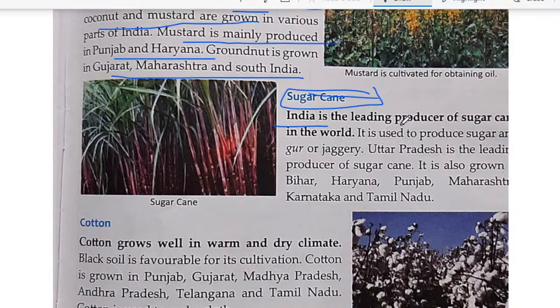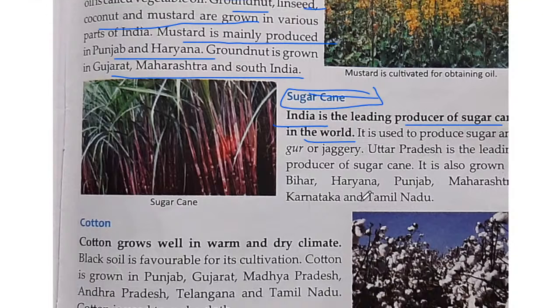India is the leading producer of sugarcane in the world. No one else produces as much sugarcane as India. Especially our Bihar is one of the leading states. So Bihar, Haryana, Punjab, all these are the places where sugarcane is grown. And before Bihar, there is one more state, Uttar Pradesh, which is also one of the leading producers. Then you know very well that sugarcane is used to produce sugar as well as gur and jaggery. Gur or jaggery both mean the same, they are synonyms.